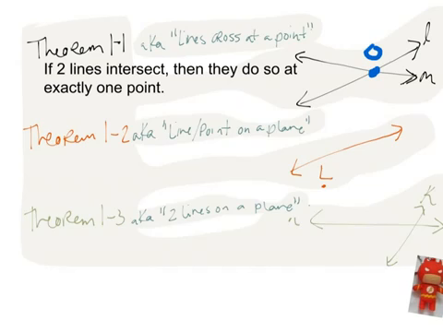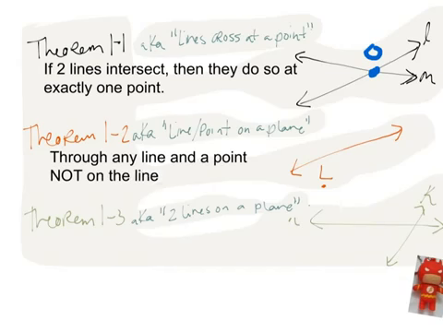Theorem 1-2 has to do with a line and a point on a plane. Here's what 1-2 says. Through any line and a point not on the line, so that's important, through any line and any point that's not on that line, there is exactly 1 plane.